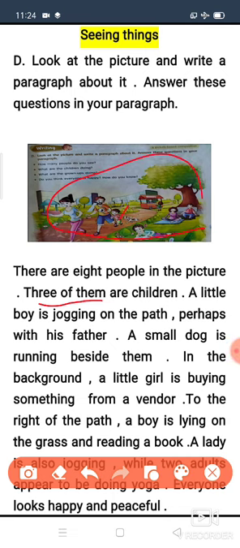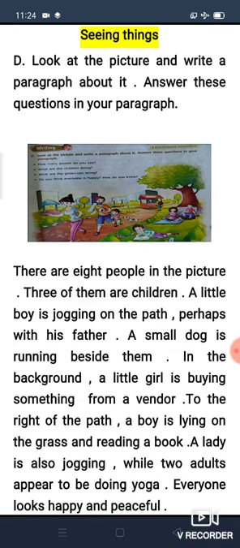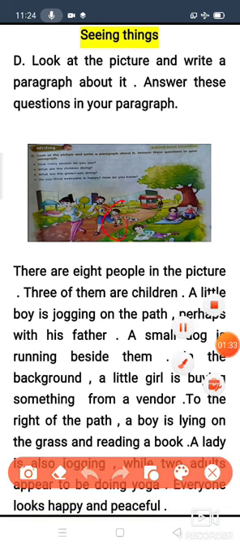This boy and this girl, 3 of them are children. A little boy is jogging on the path. You just look at it children. This boy is jogging on the path. So what are the children doing? If the question had been asked like this, at first we will say a little boy is jogging on the path, perhaps with his father.